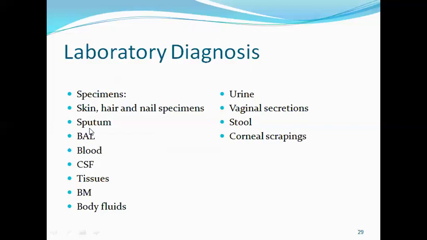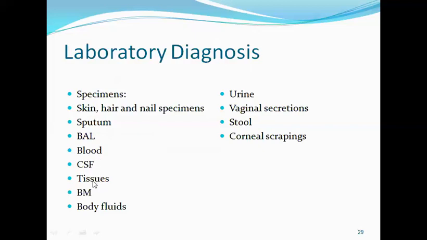Then in deep mycosis, where we may have respiratory symptoms, specimens like sputum or bronchoalveolar lavage can be collected. Then again, in deep or opportunistic mycosis which have systemic signs and symptoms, we may collect specimens like blood and cerebrospinal fluid.